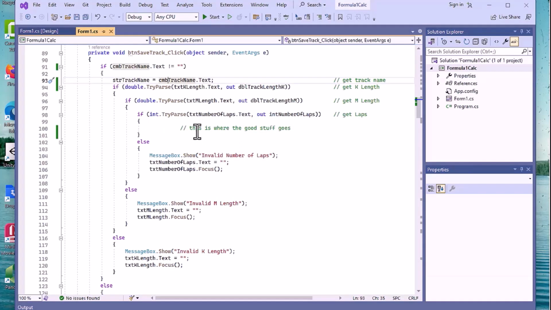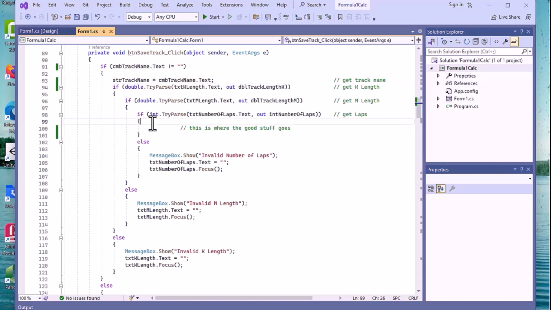And if that's good, we thought we were good here, but we're not really good right here. So what we're going to do is we're going to say something else. We're going to look at if the track length is not within a certain range, we're going to want to cause an error.